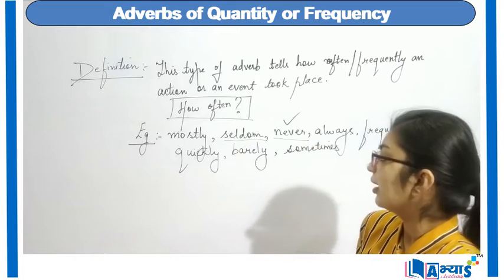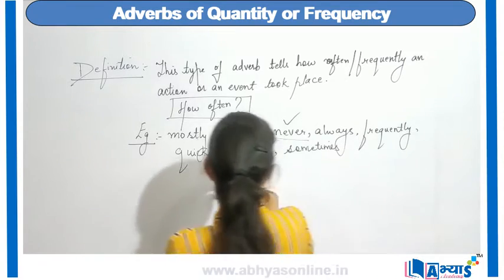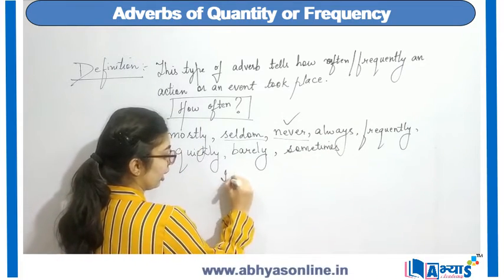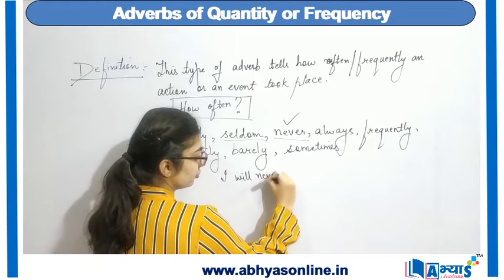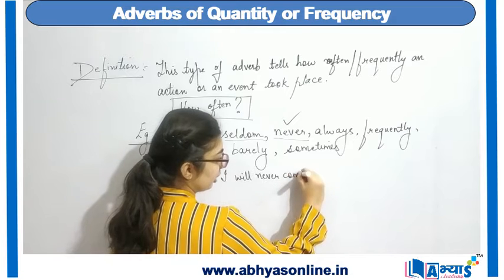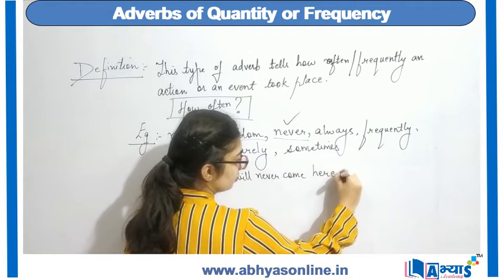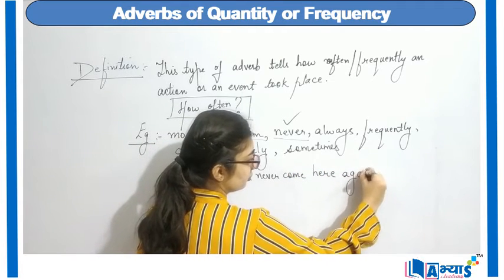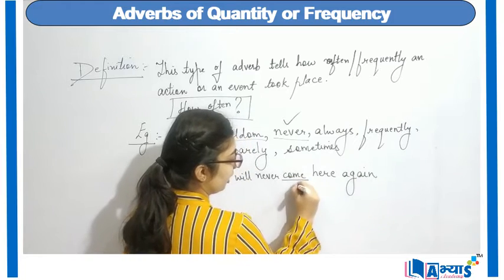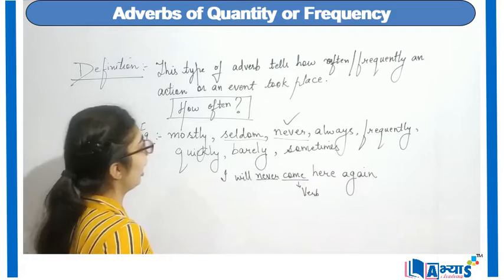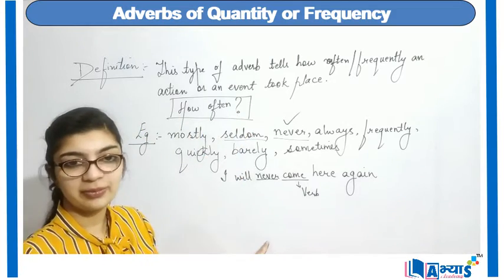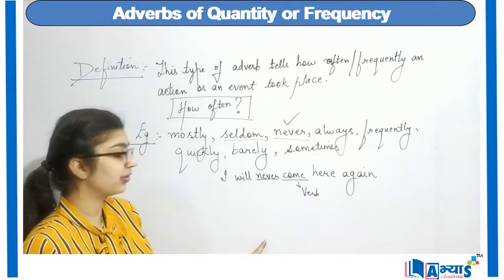Now never, I say, I will never come here again. Now come over here is a verb, and never. How often will I come here? I will never come here again.